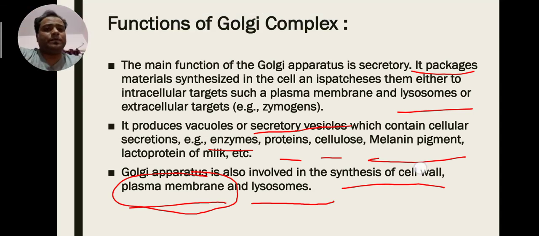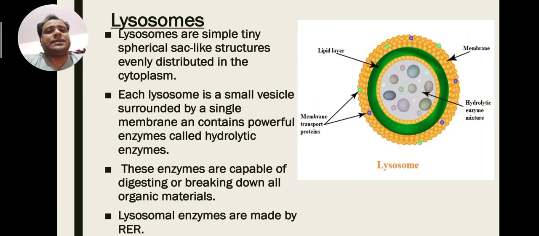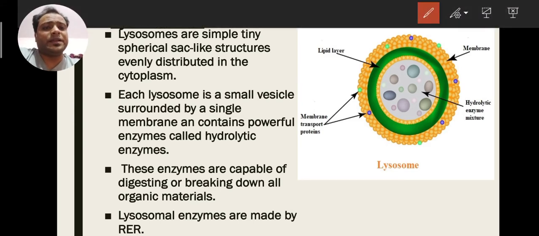Okay, so next is lysosomes. See how lysosomes help. Lysosomes are very small spherical sac-like structures which are widely distributed in the cytoplasm.